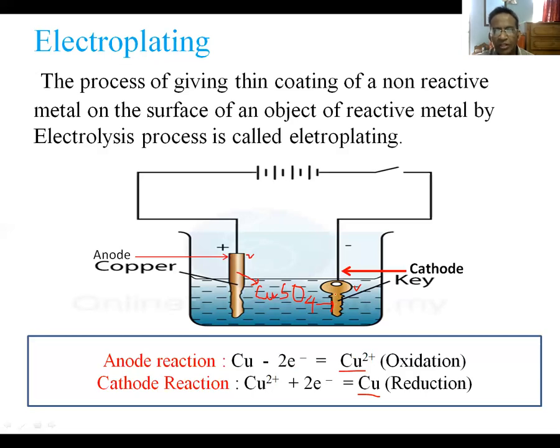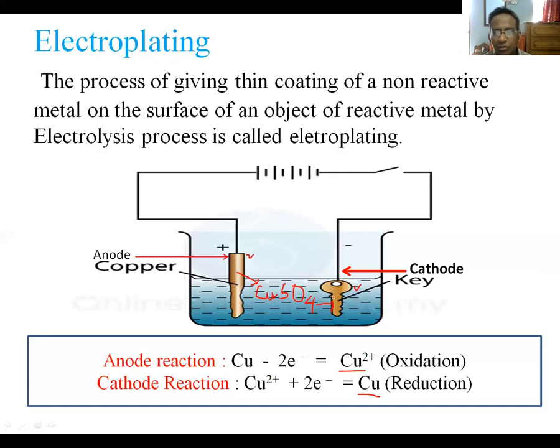In this way, we can give a very thin coating of copper on this key with the help of electrolysis process, which is an example of electroplating. In this way, you can give any metal coating over any metal object by electrolysis process. Say you would like to give the plating of nickel metal over a spoon of iron.